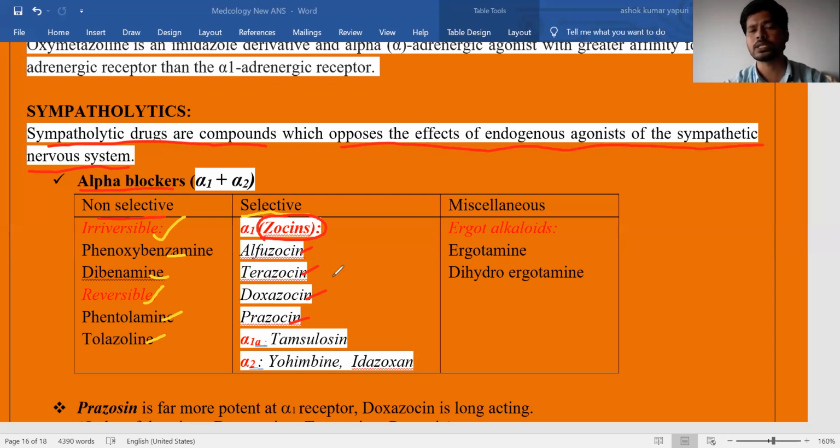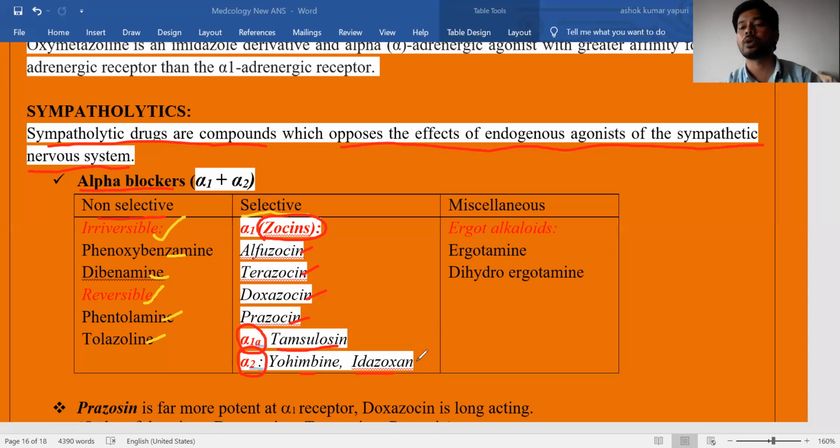All -osins selectively block the alpha 1 receptors. Alpha 1 receptors are present in the blood vessels. Next, the drug tamsulosin selectively blocks alpha 1A receptors. The alpha 1A receptor is located on the prostate gland. Next, yohimbine is a natural alkaloid and idazoxan is a chemical agent. Both yohimbine and idazoxan selectively block the alpha 2 receptor.